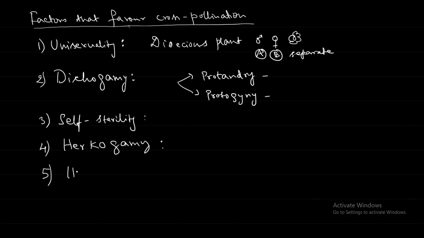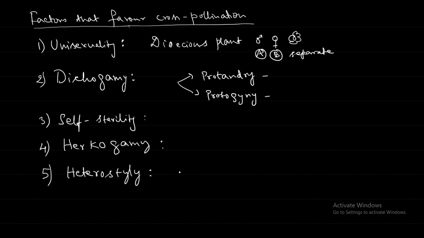Heterostyly. Hetero means different. Styly here means the height. So both the stigma and anthers will be at a different height, not close to each other. That also prevents self pollination.